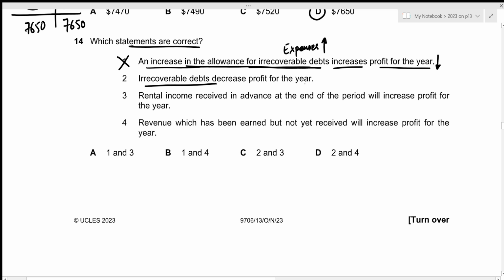Then irrecoverable debts decrease profit for the year. That is correct because irrecoverable debts is also treated as an expense. So if the expense increases, then the profit for the year will decrease.